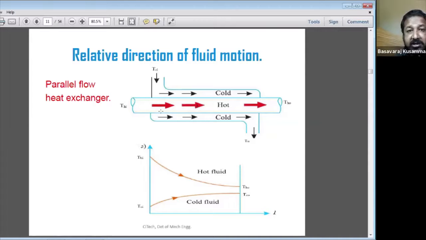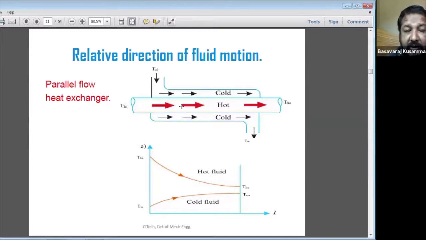This is called a parallel flow heat exchanger. This is the length of the heat exchanger, with concentric tubes. This is the inside tube and this one is the outside.